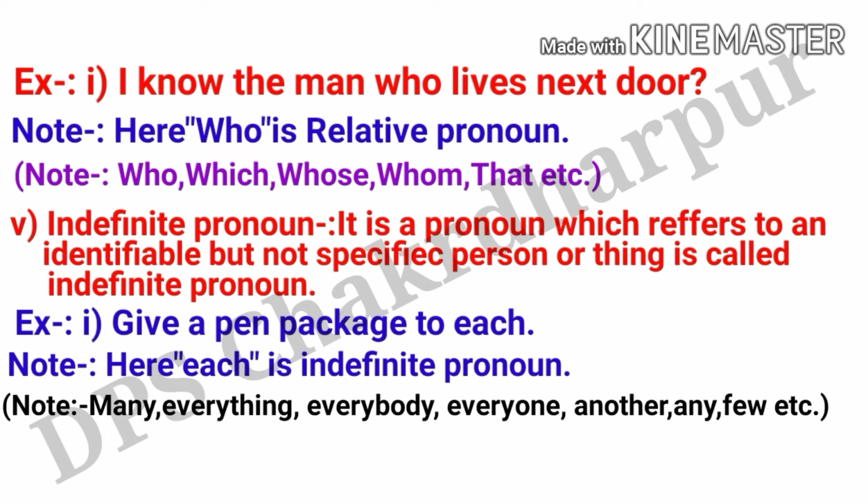So let's see the next definition, indefinite pronoun. So what is an indefinite pronoun? Let's see. A pronoun which refers to an indefinable, but not a specific, person or thing is called an indefinite pronoun. So for example, give a pen package to each. So in this sentence, each is an indefinite pronoun. So my dear friends, many, everything, everybody, everyone, another, any, few, etc. are examples of indefinite pronouns. So you must write all these things so that you can understand it very well. So let's move on.